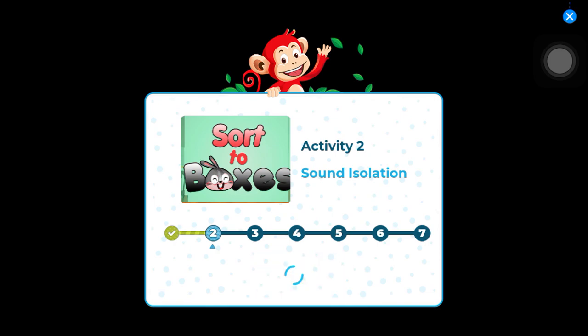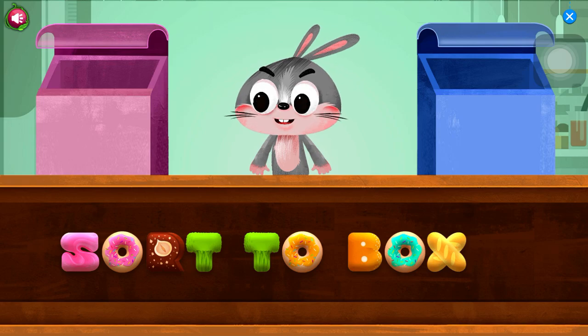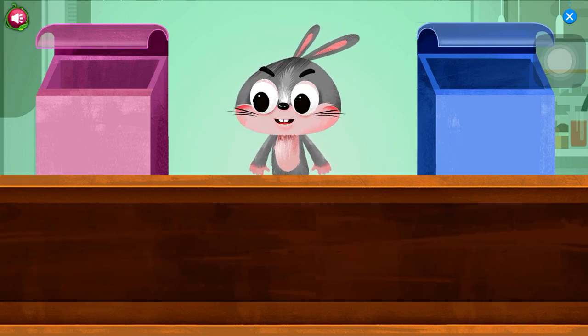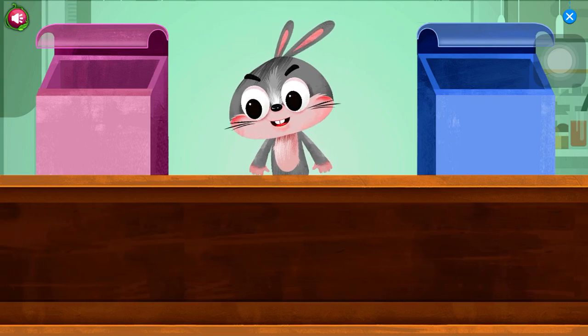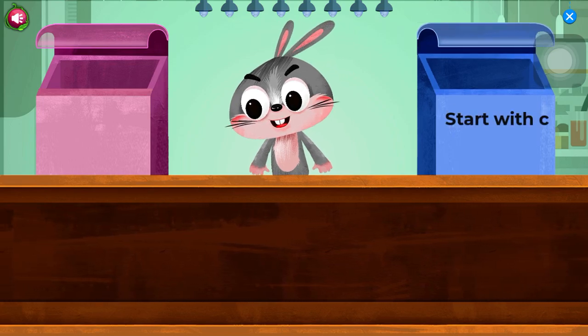Activity 2. Sound isolation. Classify all objects on the conveyor into the right boxes. This time, you'll classify what starts with the sound and starts with the sound.